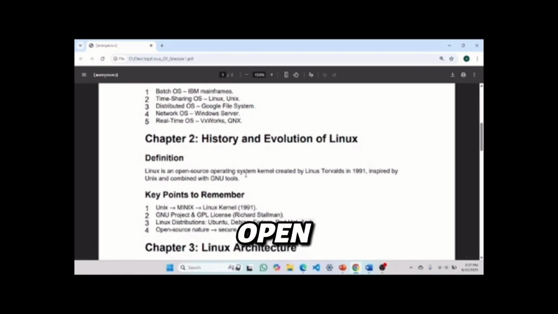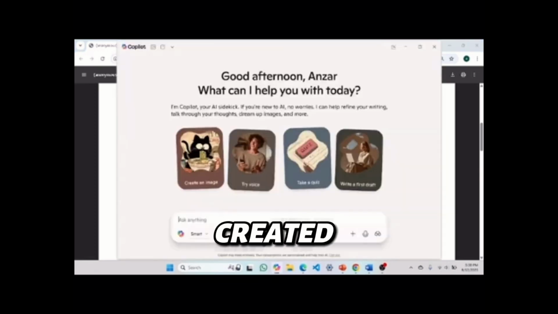What does open source operating system mean? I will clear that up for you.